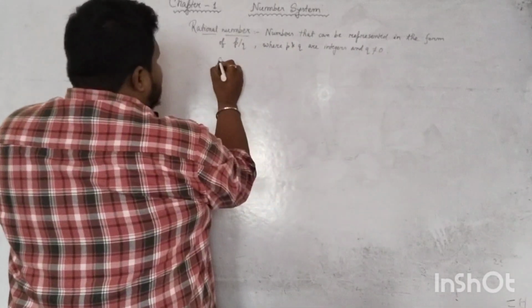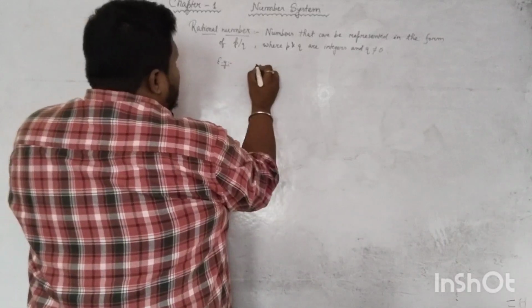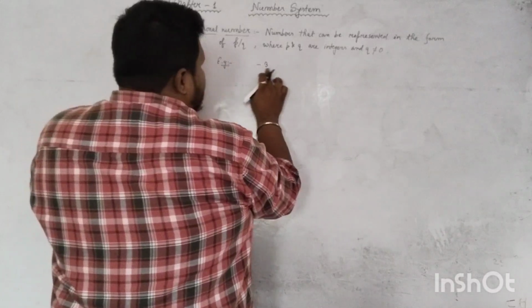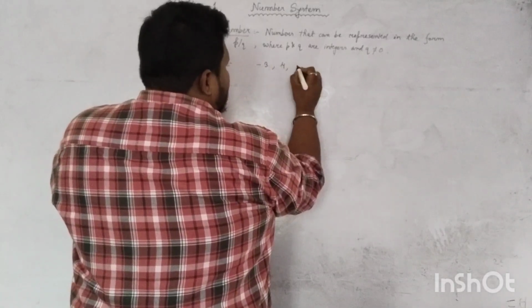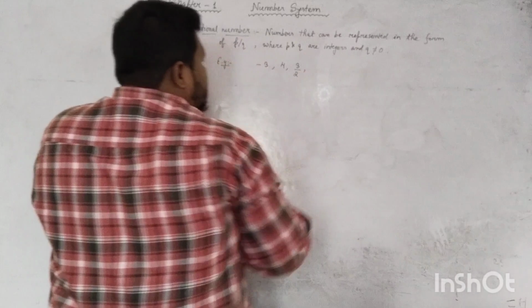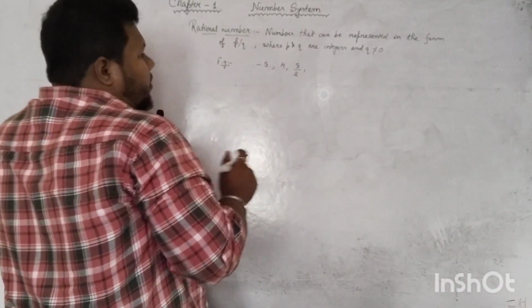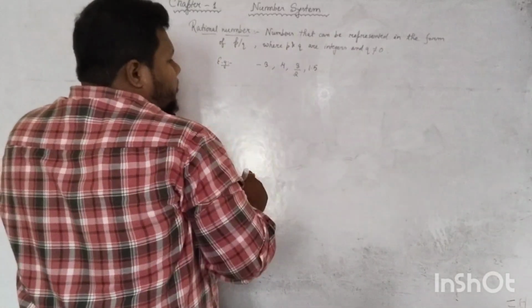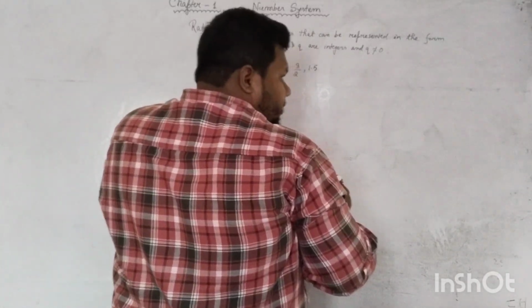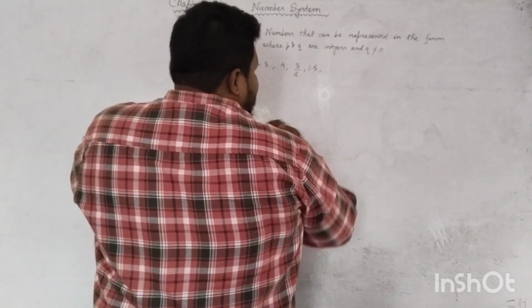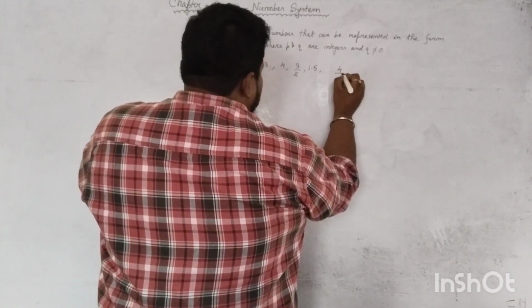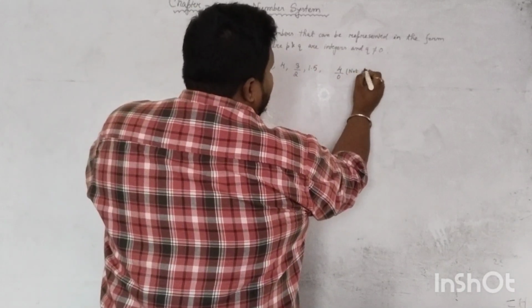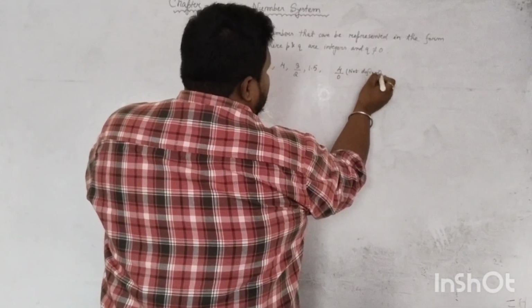For example, -3, because it can be written as -3 by 1, right? Or 3 by 2. We can also take a decimal number, 1.5. If I remove the decimal, it will be 15 by 10, right? But suppose I show you 4 by 0, then this cannot be defined, it is infinite.